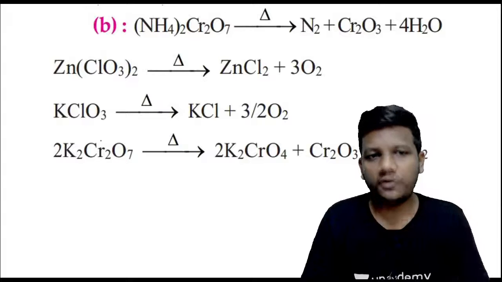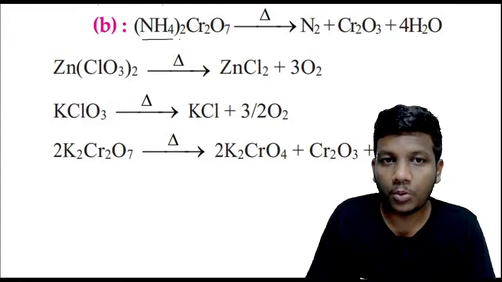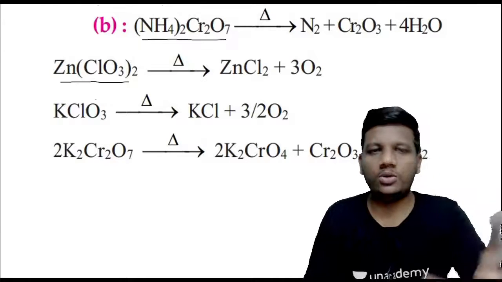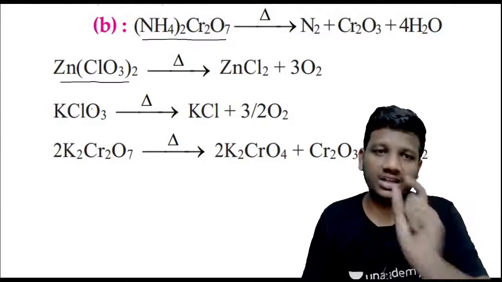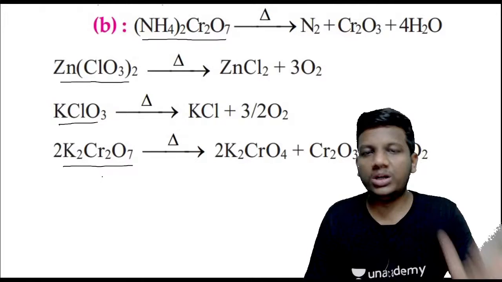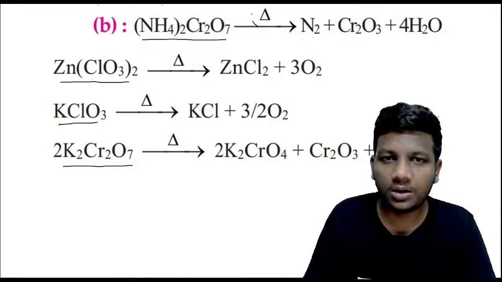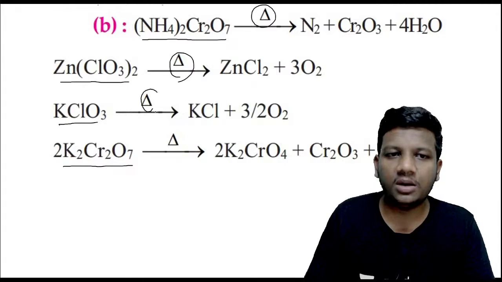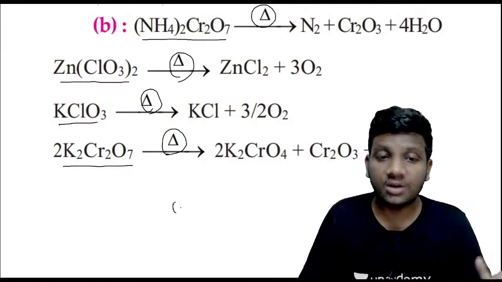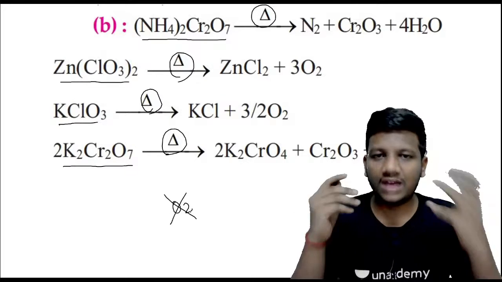We are having 4 options, guys. One is ammonium dichromate, right? And we are having zinc chlorate, Zn(ClO3)2. Then KClO3 and potassium dichromate. So to check, you have to heat all the 4 compounds. If you heat all the 4 compounds, we need to find out in which compound oxygen is not evolved.